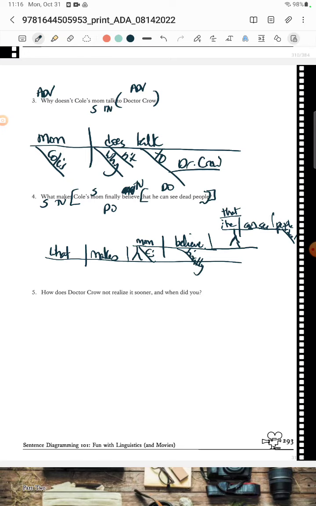And number 5. How does Dr. Crow not realize it sooner? And when did you? Dr. Crow does not realize it sooner. And you did. When? Right. So that's really what's happening here.